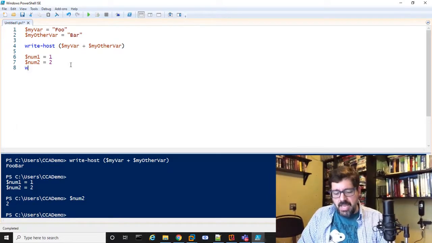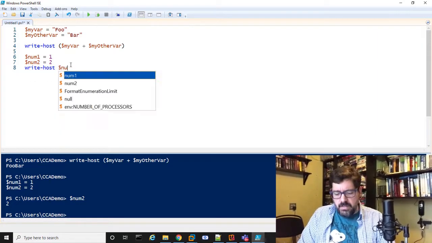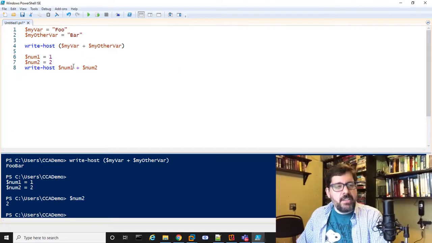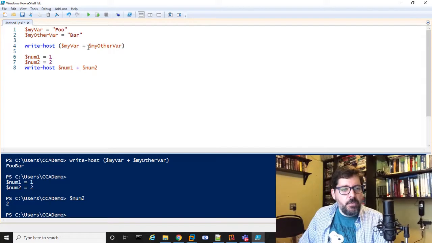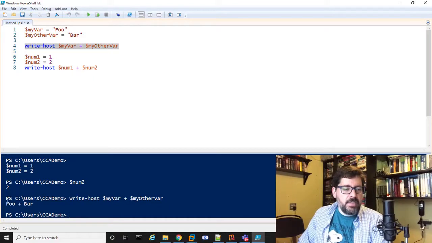So if I do Write-Host $num1 plus $num2, now watch what happens, right? It's going to do the same thing that it did when I ran this up here, right? So if I take out the parentheses on this command, all it did was concatenate foo with a plus sign with bar because it treated it as a string. It's going to do the same thing here.